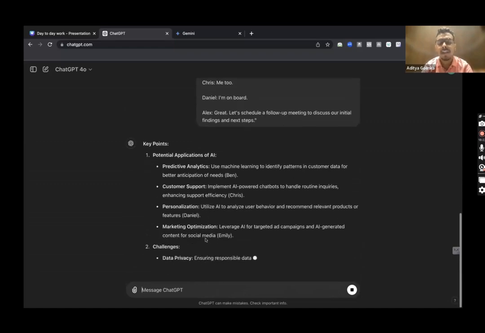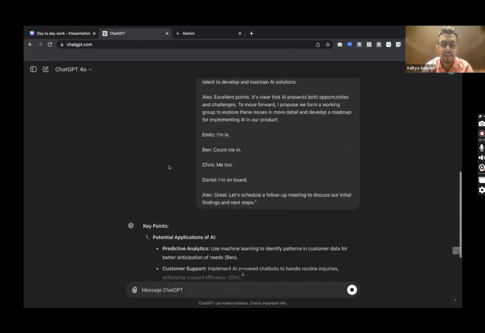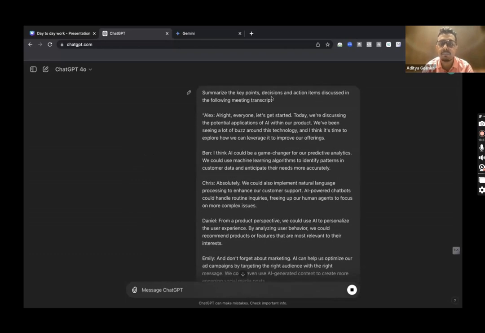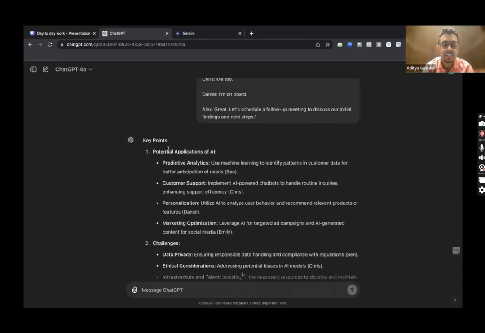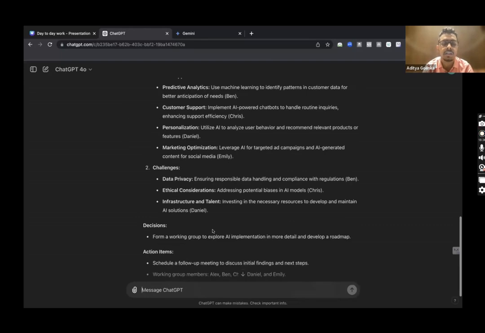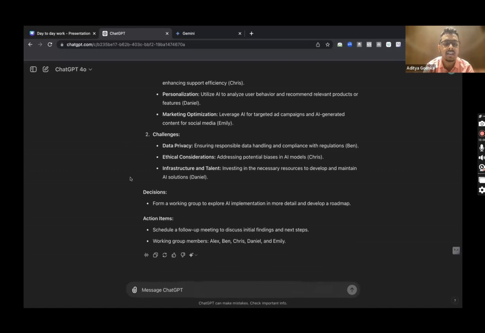Guys, we have here on our screen the key points. Okay, so we asked ChatGPT for the key points, decisions and action items discussed in the following meeting. So what were the key points? Potential applications of AI: predictive analysis, customer support, personalization, market optimization. What are the challenges? Data privacy, ethical consideration, infrastructure and talent. Decisions: form a working group to explore AI implementation in more detail and develop a roadmap. So this is the takeaway from the meeting. Action items: schedule a follow-up meeting to discuss initial findings and next steps. Working group members: Alex, Ben, Chris, Daniel and Emily.